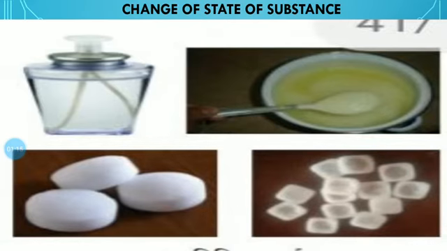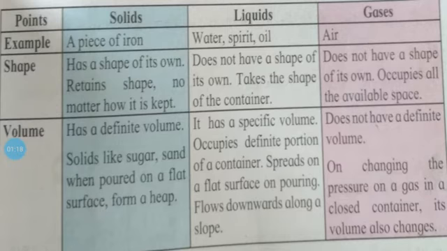In that part we have to see the points, examples, shape and volume, some characteristics or properties of solid, liquid and gaseous state substances. See friends, first of all we have to see the information about solids. Examples of solid: a piece of iron or the rod of iron. Okay.